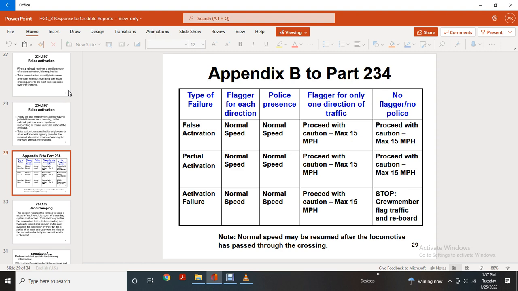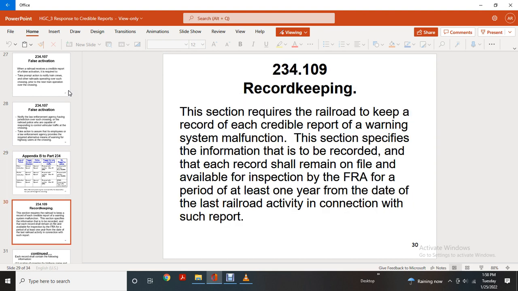For false activation, partial activation, and activation failure, when a flagger for each direction or police are present, or a flagger in one direction of traffic, trains proceed at normal speed, with caution, maximum 5 miles per hour. The only difference is with no flagger and no police. For false activation and partial activation, proceed with caution, maximum 15 miles an hour. For activation failure with no flagger and no police: stop, crew member flags traffic, reboard.